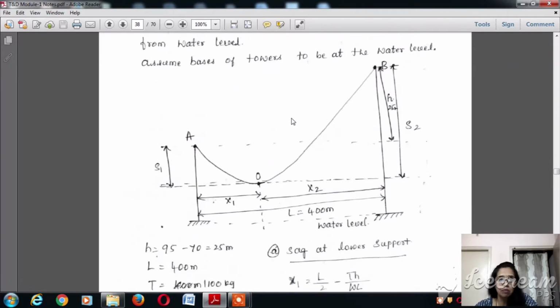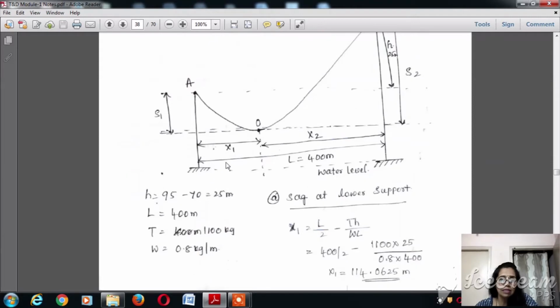First, if we plot the diagram according to the data, then we can consider the point O at the lowest point, and that is near to the lower support. Using the formula, we can calculate x1 and x2, which are nothing but the distances from the lowest point to the respective supports.